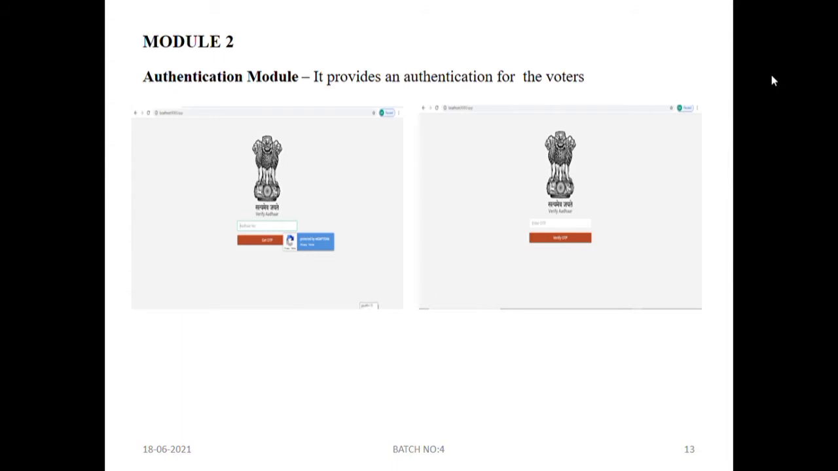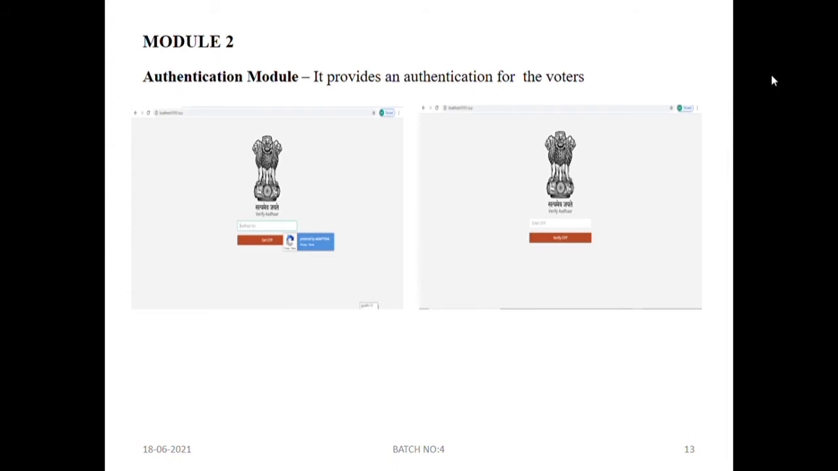Module number 2, authentication module. It provides an authentication for the voters. In this module, the authentication process takes place. In the first step, fingerprint authentication takes place, where the fingerprint will be authenticated using a fingerprint reader, and then Aadhaar verification takes place. For Aadhaar verification, the Aadhaar number will be provided to the admin by the voters, and then the admin will enter the Aadhaar number in the given column, and then an OTP will be generated to the phone number which is linked with the Aadhaar number.